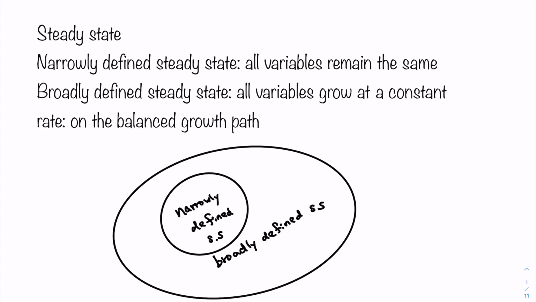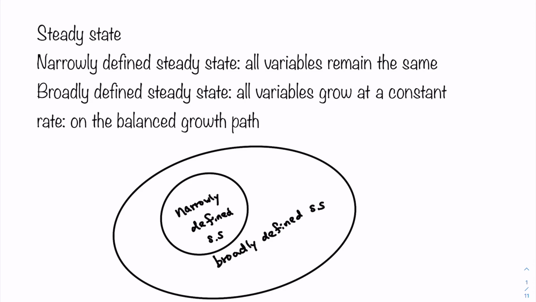So the narrowly defined steady state is a subset of the broadly defined steady state. That is because if the growth rate equals 0 for all the variables, then it's still consistent with the broadly defined steady state, except that the growth rate is constant at 0. So both of them deliver the concept of the steady state.